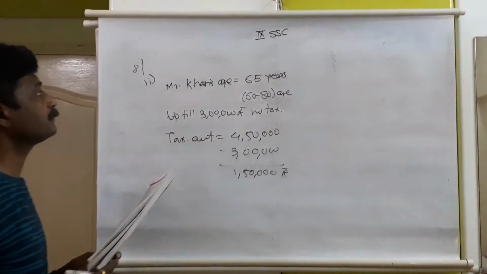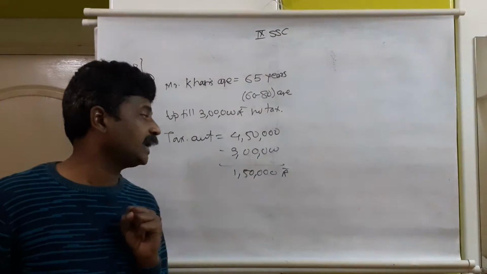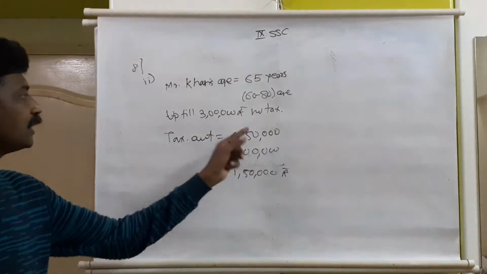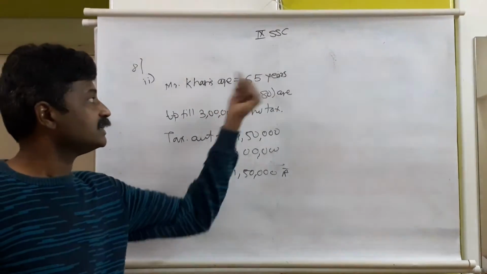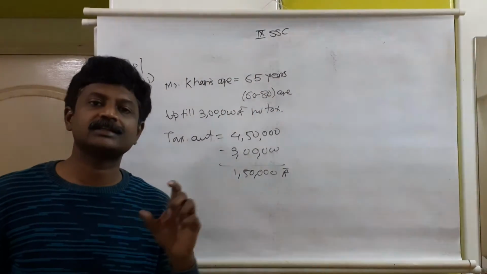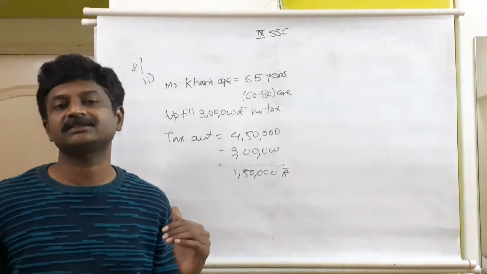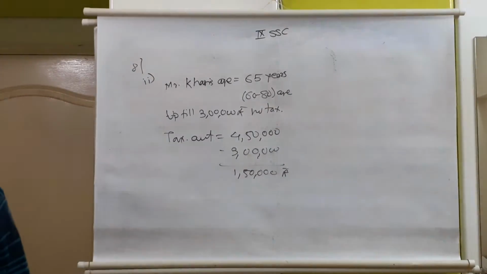So Mr. Khan will be paying the tax only on 1,50,000 rupees, because the total is 4,50,000 rupees. As he is a senior citizen, his age is 65 years. For senior citizens, till 3 lakh rupees, no tax. So 4,50,000 is the total amount minus 3 lakh, which is free of tax. Remaining amount is 1,50,000 rupees. Mr. Khan will be paying the tax only on